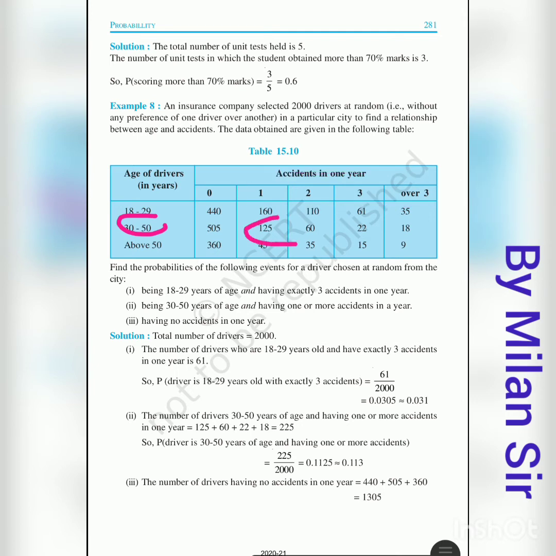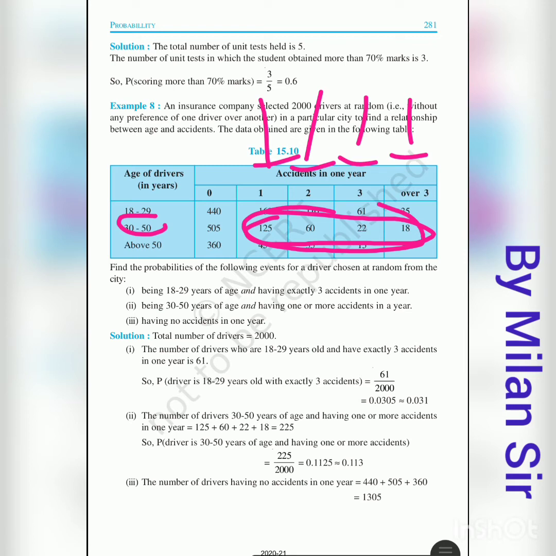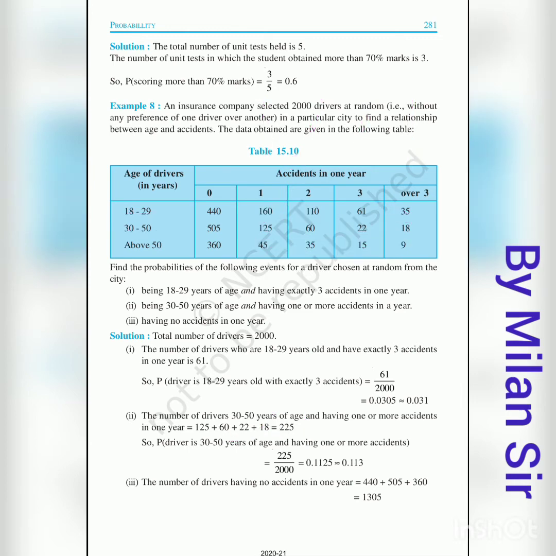We need to add all these four numbers, 125 plus 60 plus 22 plus 18, and we get 225. So this 225 becomes our favorable outcomes, divided by total number of outcomes 2000.